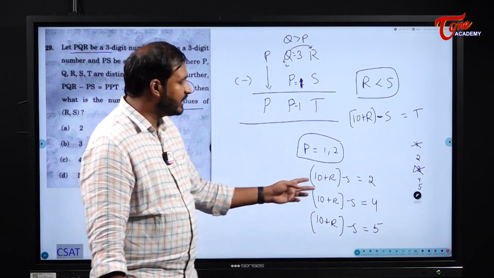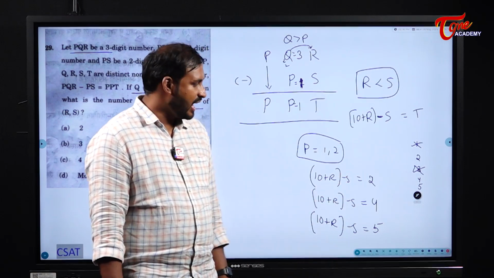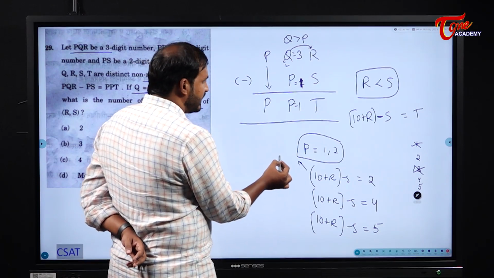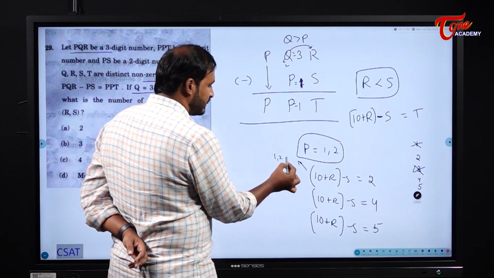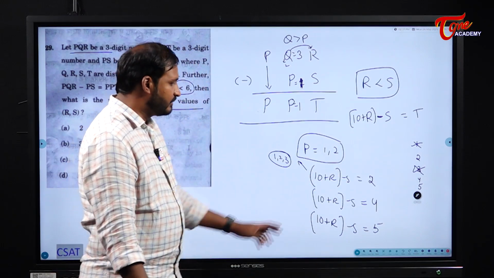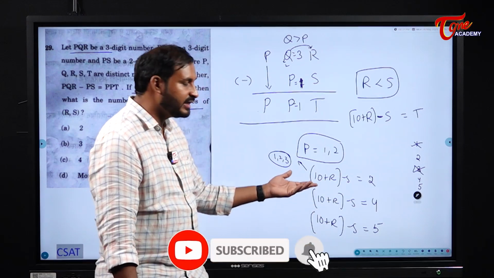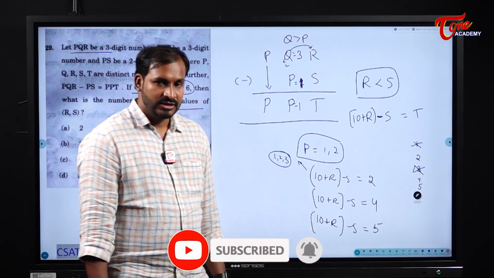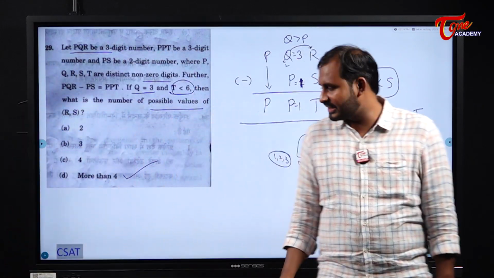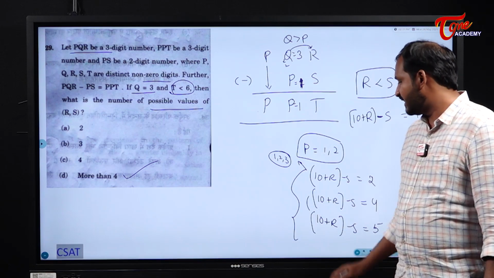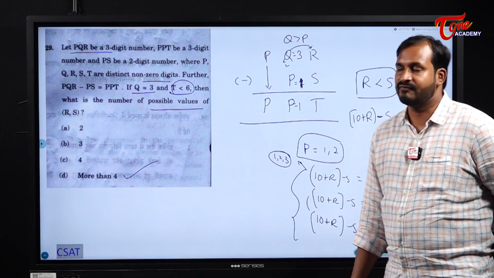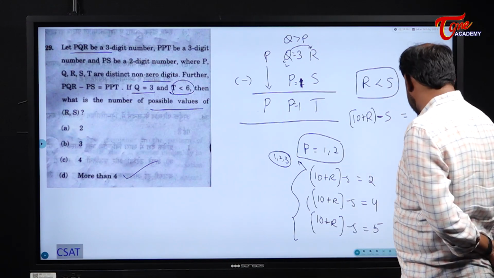Now if you keep on taking values for R and S, in this case I cannot take R and S values as 1, 2 and 3. Why? Already I have taken 1, 2 and 3 for all the remaining. So R and S I can take many values here. If you keep on checking, you will get more than 4. These are the conditions, students. Put R and S values here accordingly and you will get the answer more than 4. More than 4 will be the answer for this question.